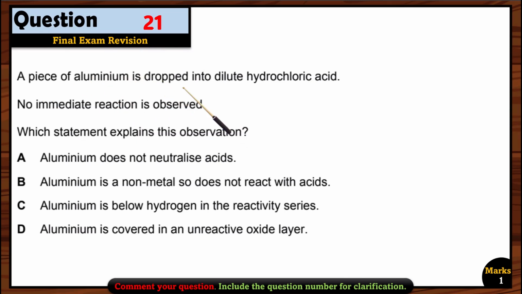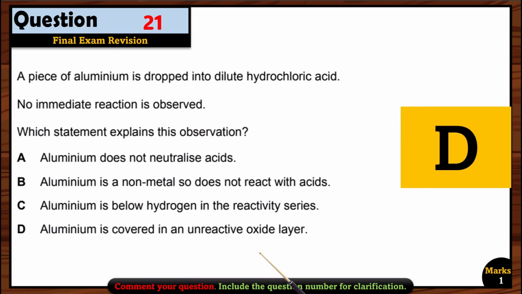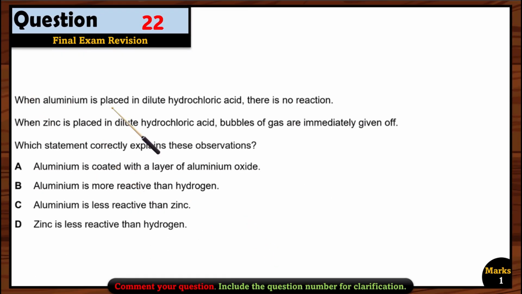Question 21. A piece of aluminium is dropped into dilute hydrochloric acid. No immediate reaction is observed. Which statement explains this observation? Again, the same answer. Can you find that answer? Yes. Aluminium is covered in an unreactive oxide layer. So option D is correct.